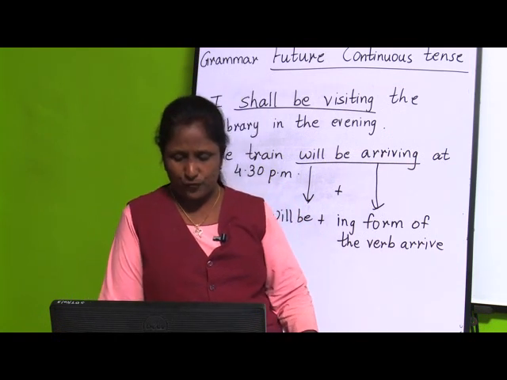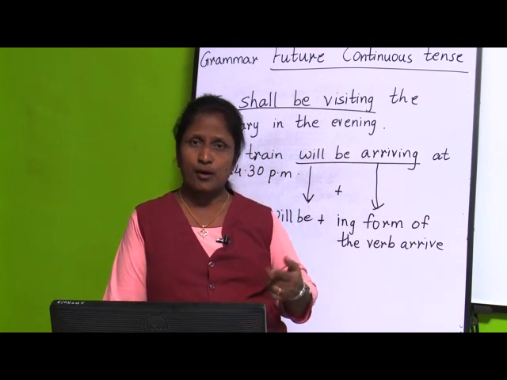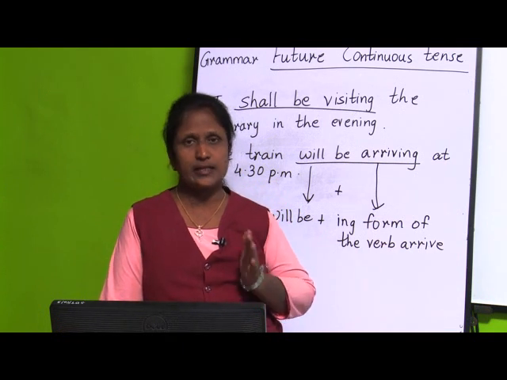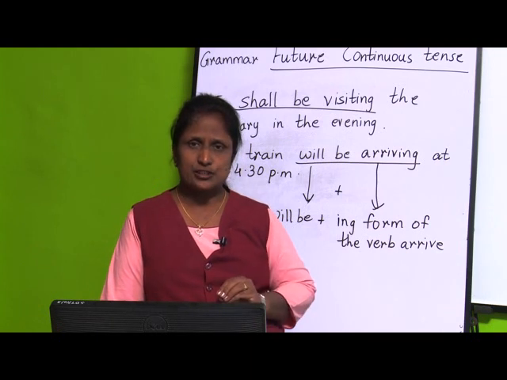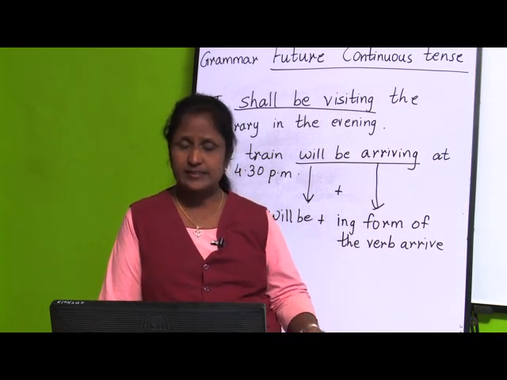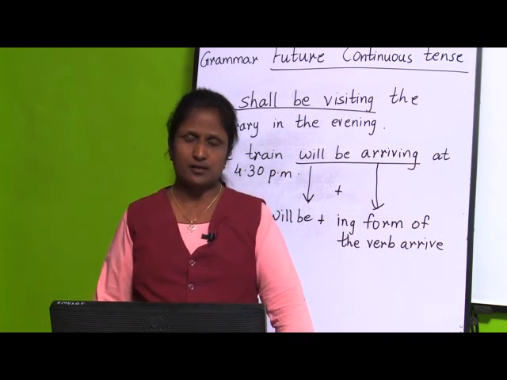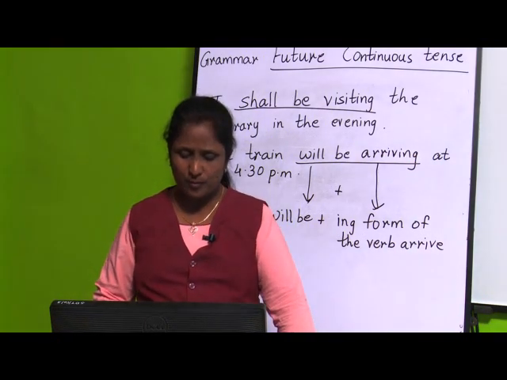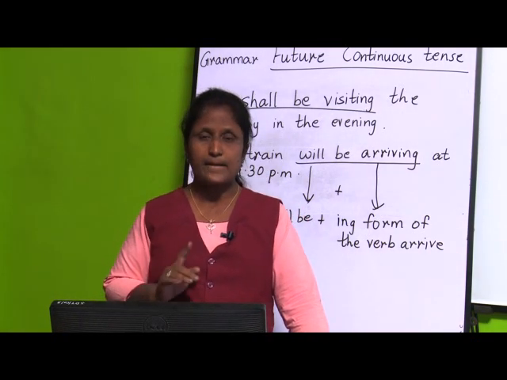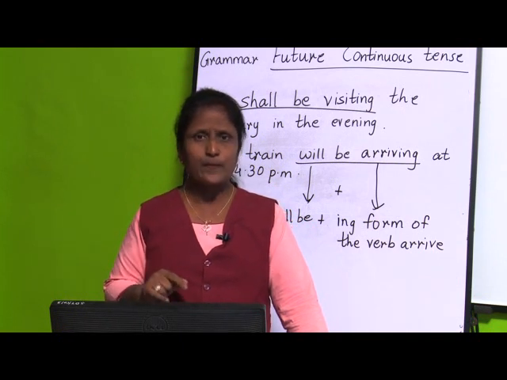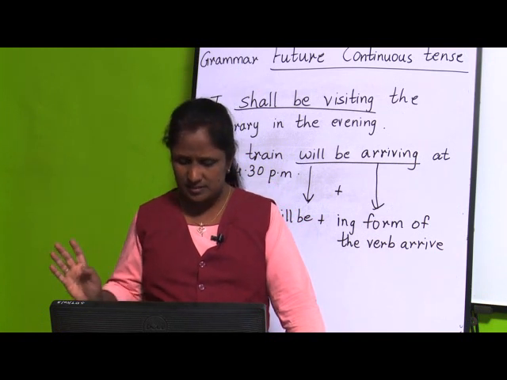So what is going to form? Going to form indicates the actions that are about to take place in the immediate future. And how do we form the going to form? We use the verbs like is, am or are plus going to plus the original form of the verb. In this way you write a sentence.